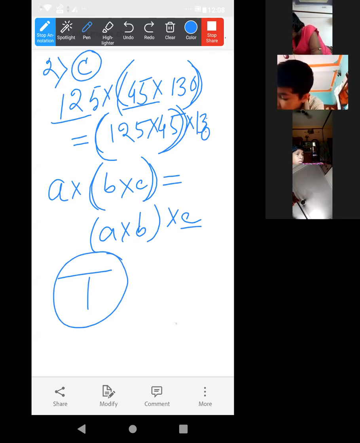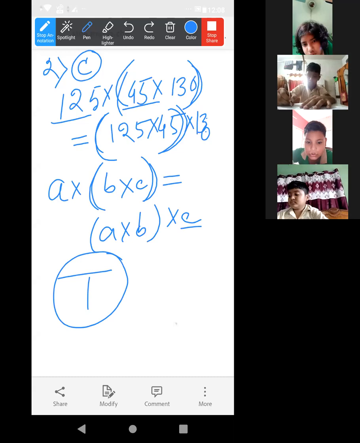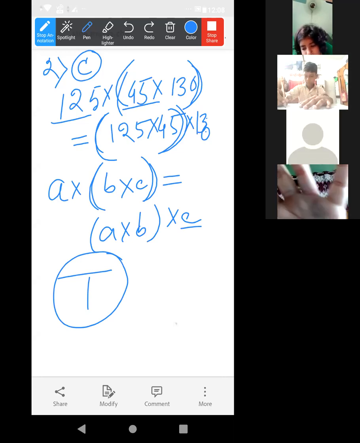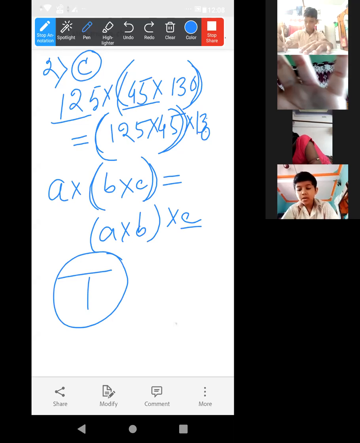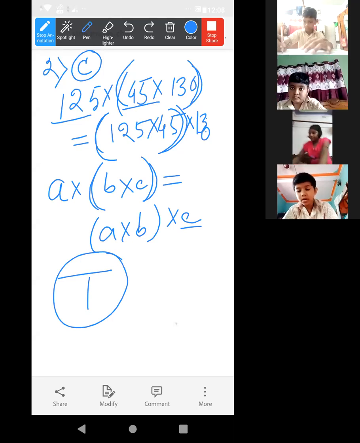Number C. Now number D. Number D, this one is the associative property.